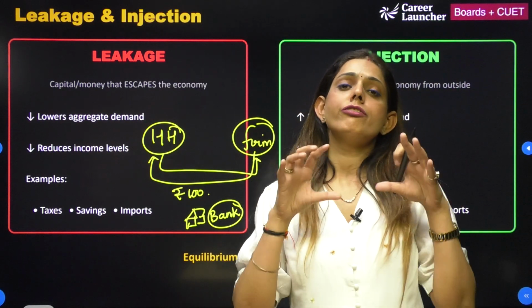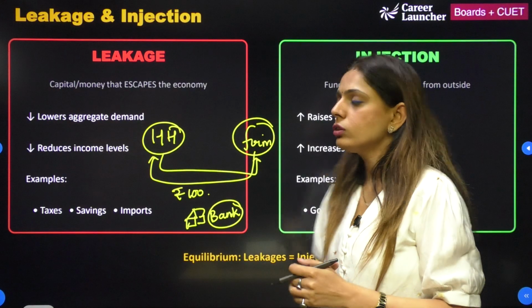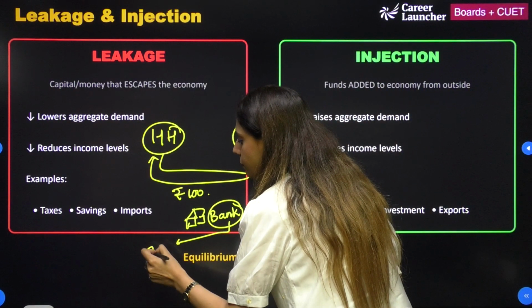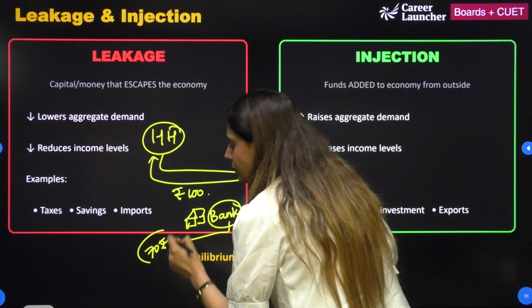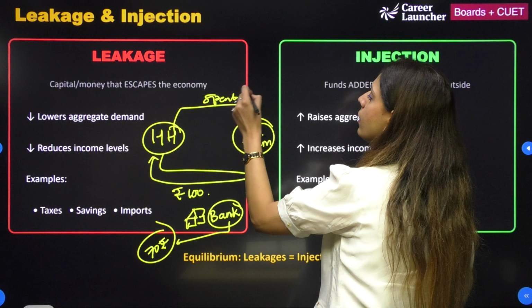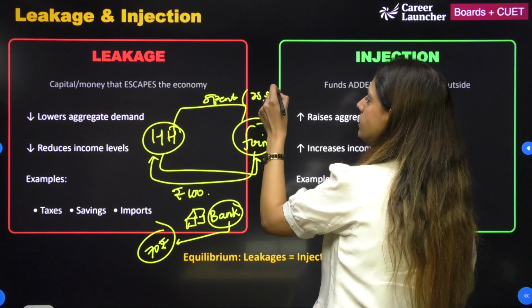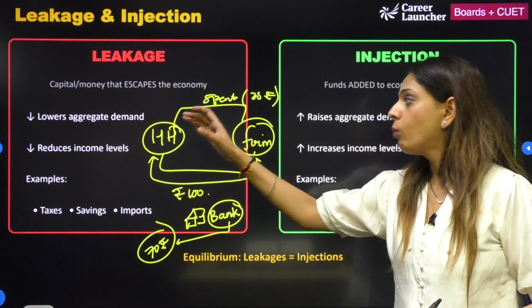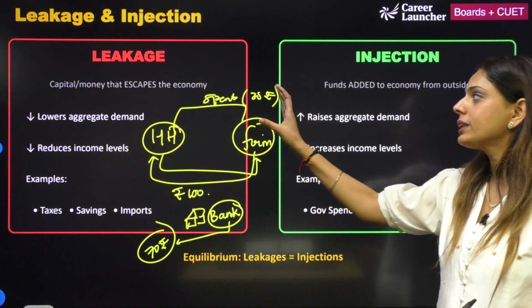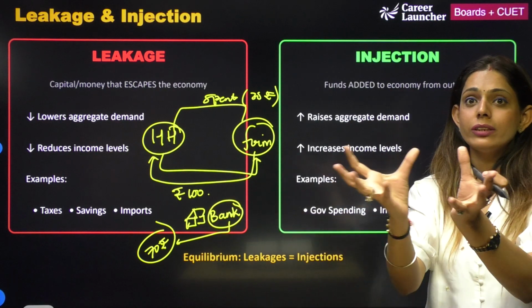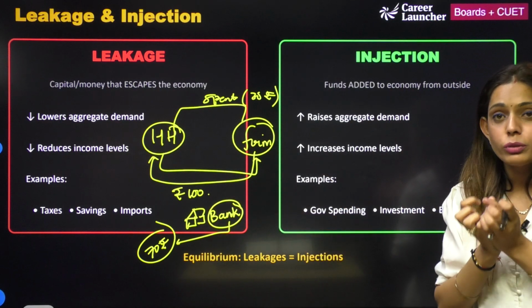With the presence of intermediary in the transaction, what will this household prefer? हाउसहोल्ड प्रेफर करेगा कि मैं ज़्यादा से ज़्यादा मनी को कर लूँ सेव, and he is only going to spend 30 rupees. What was the income generated? 100. What did he save currently or spend currently? That is 30. कितना सेव कर लिया? 70. So the income is restricted here.